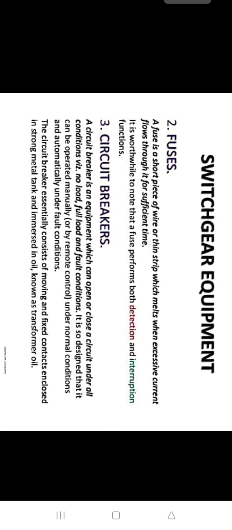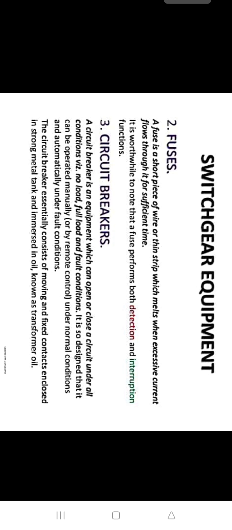Now the second equipment is fuse. A fuse is a short piece of wire or thin strip which melts when excessive current flows through it for sufficient time. It is worthwhile to note that a fuse performs both detection and interruption functions. Then the third one is circuit breaker, an equipment which can open or close a circuit under all conditions, namely no load, full load and faulty conditions.